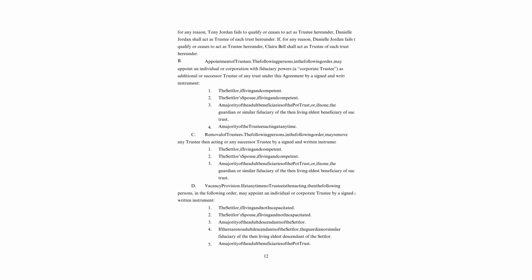3. Trust assets and management. Lists the assets that are included in the trust, e.g., real estate, bank accounts, investments. Provides guidelines on how the trustee should manage these assets, including any restrictions or requirements for asset preservation.